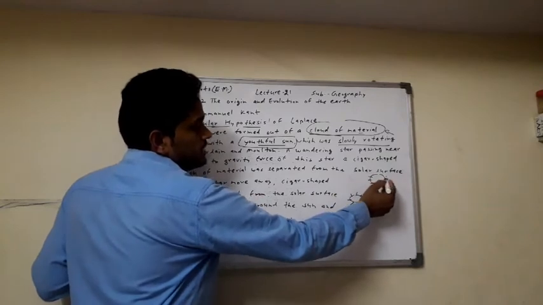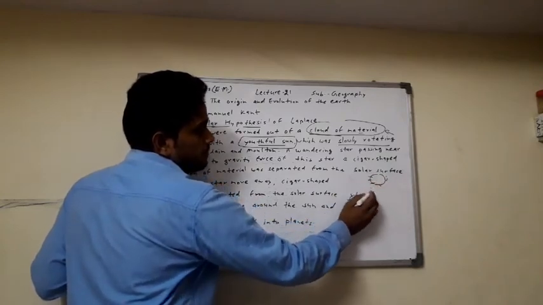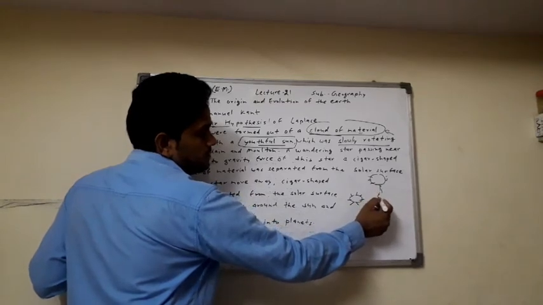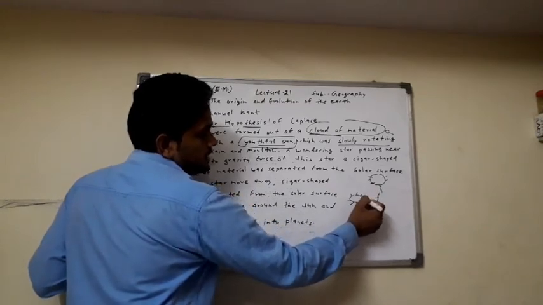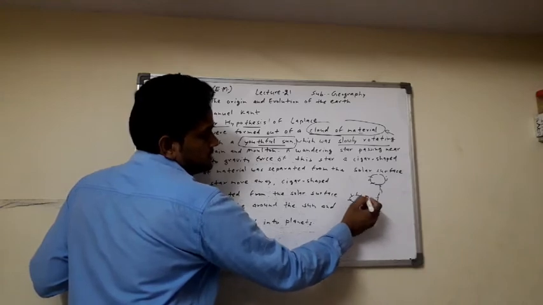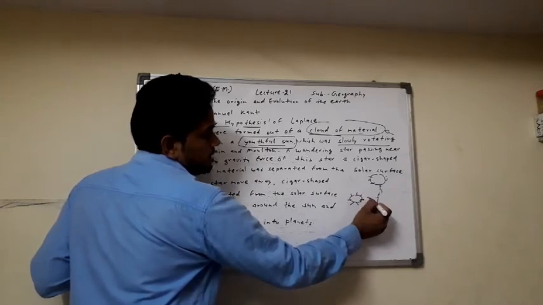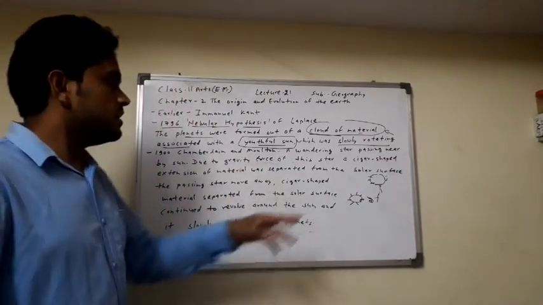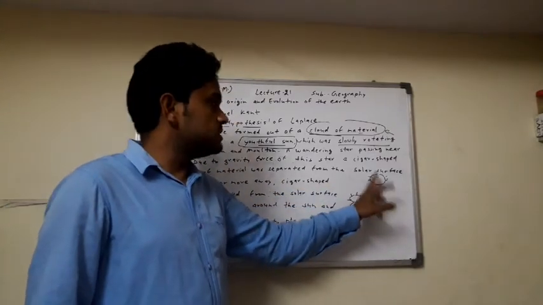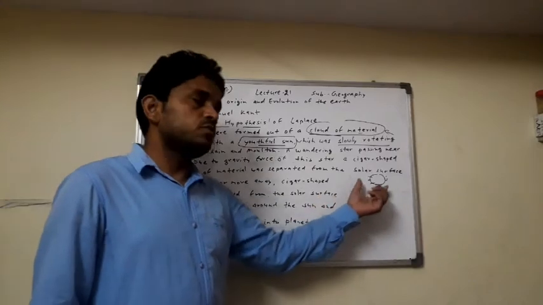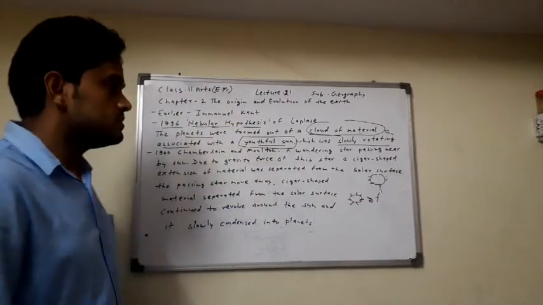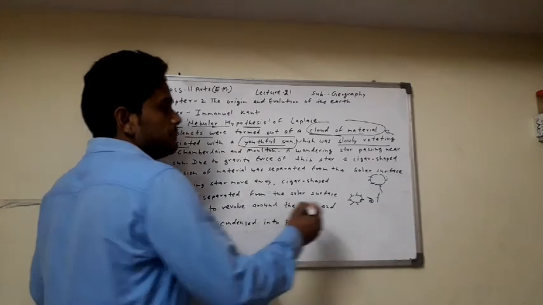Due to the gravity of this star, as it passes nearby the sun, some part of the sun is separated.